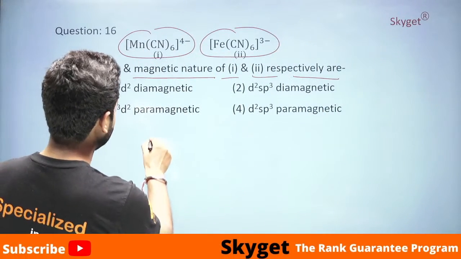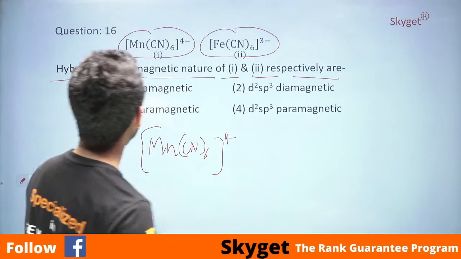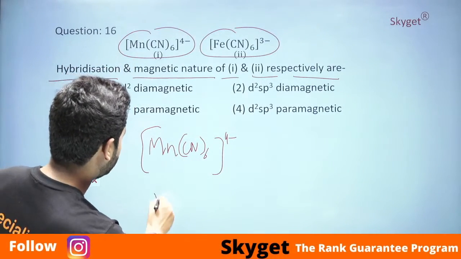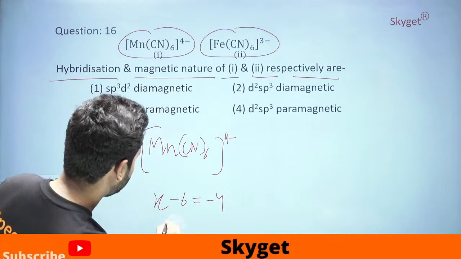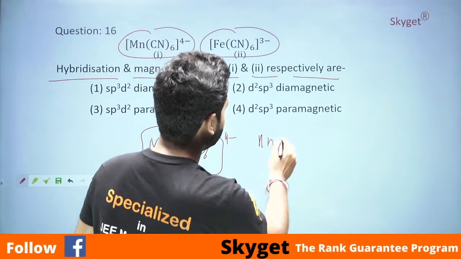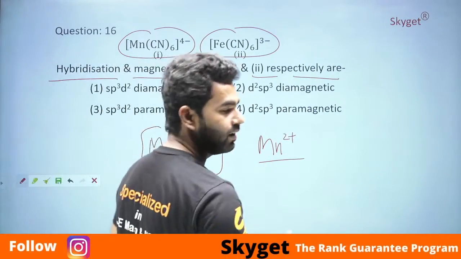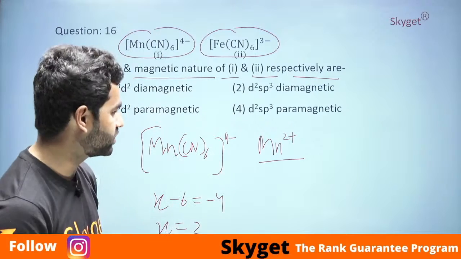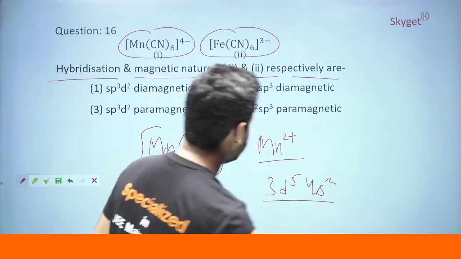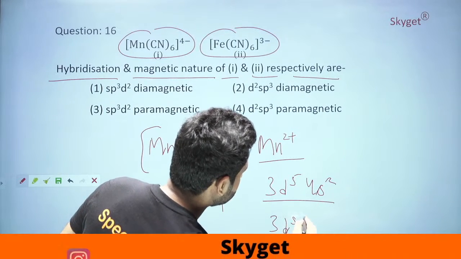The question says [Mn(CN)6]4-. We need to find the hybridization of this ion. How to do it? x - 6 = -4, so x = 2. The 2 is a plus charge on the manganese ion, which means it is Mn2+. Now the outer shell electronic configuration of Mn is 3d5 4s2. When manganese loses 2 electrons, it comes out to be 3d5.